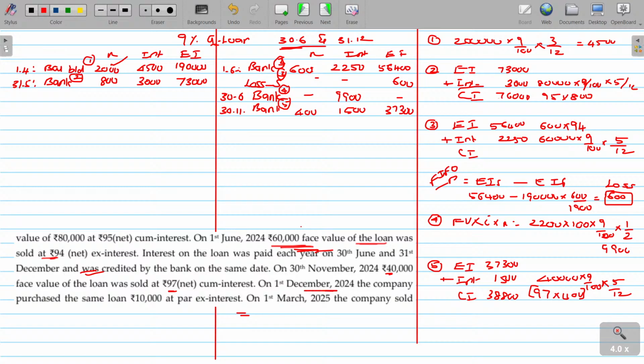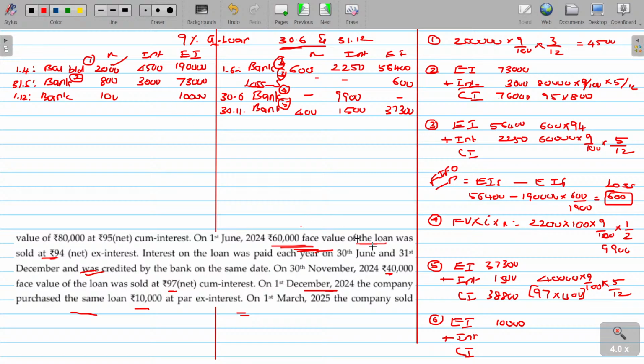On 1st December 24, the company purchased the same loan, 10,000 par ex-interest. On which date? 1st December. Okay, bank. 10,000 means 100 bonds. Purchased at 10,000 ex-interest price.